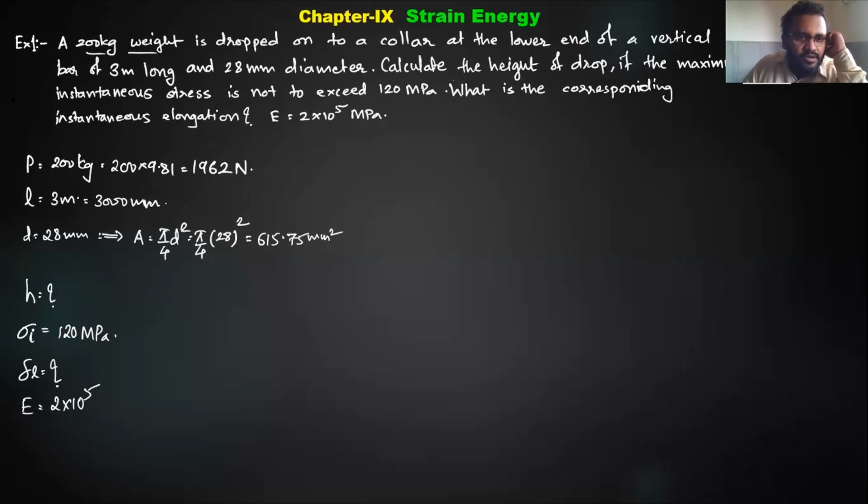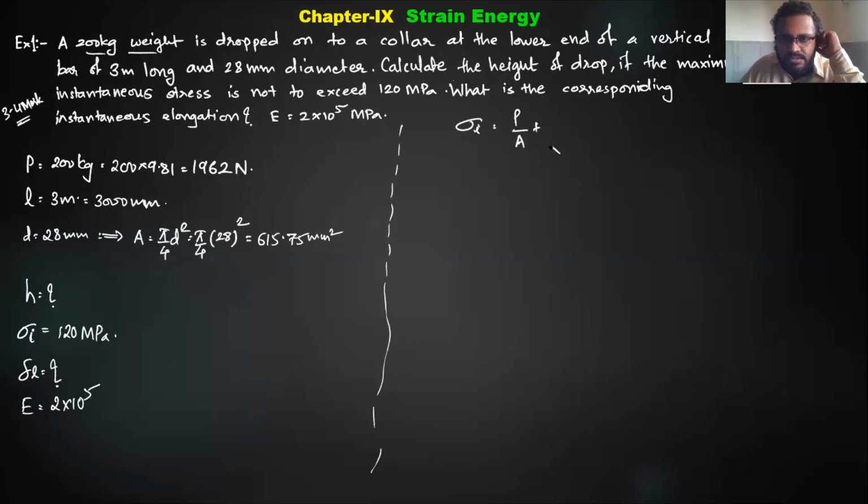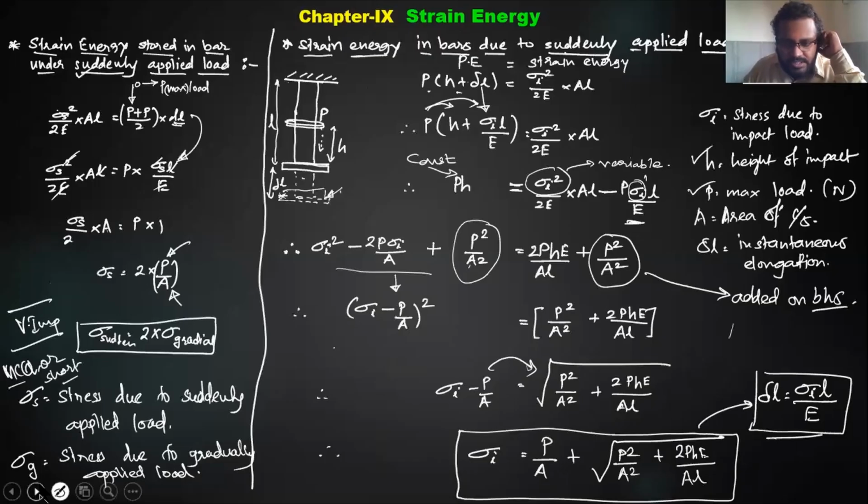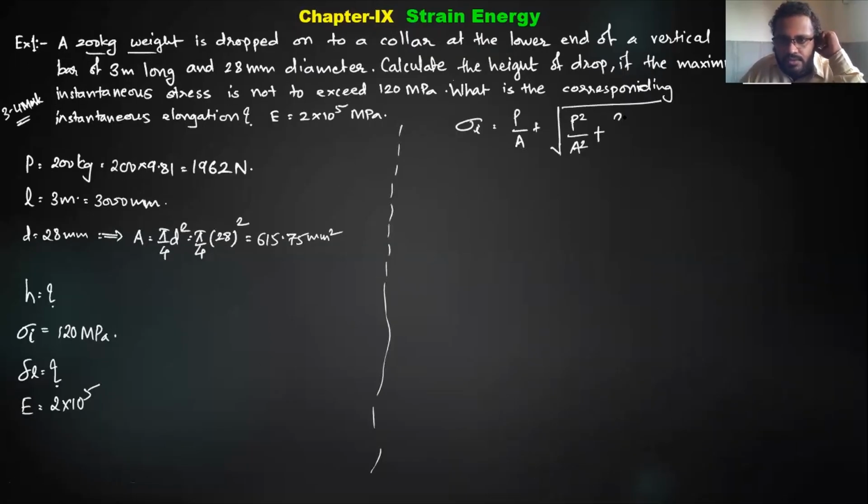This is a simple 3 or 4 mark question based on the formula we have just derived: sigma instantaneous is P by A plus the square root of P square by A square plus 2PHE by AL. Out of this, only H is unknown, other things are known to us.